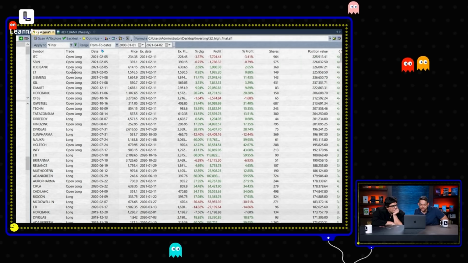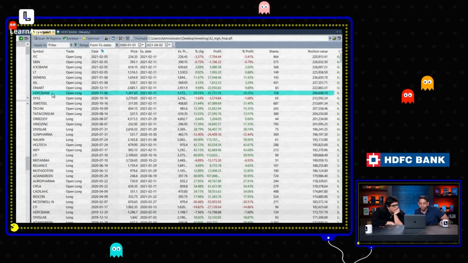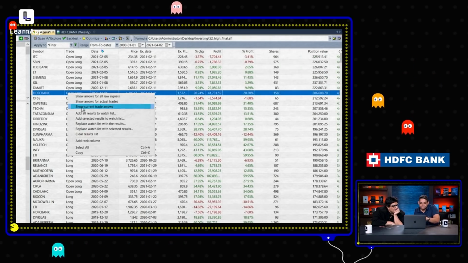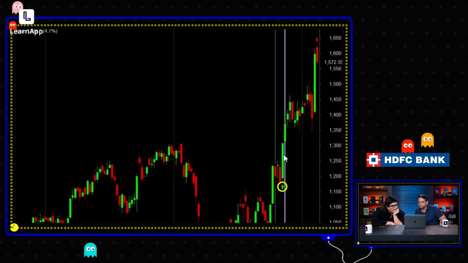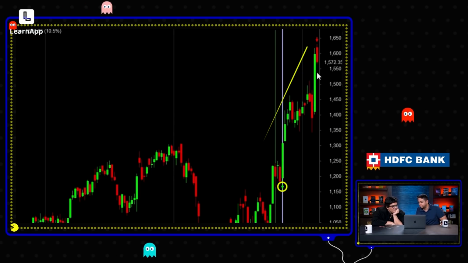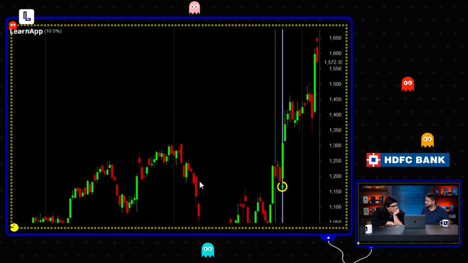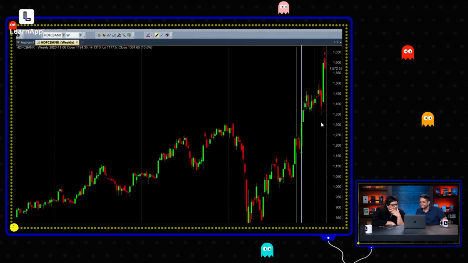If you go back to analysis, I'm sure you'll see HDFC Bank open long. There it is. There you go. Over here, the entry, exactly what we just said, right? Entry. And you're still holding. Oh, amazing. It's like watching the system at work, it is epic.